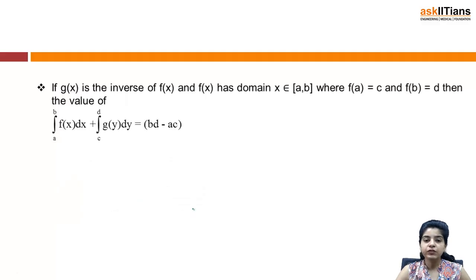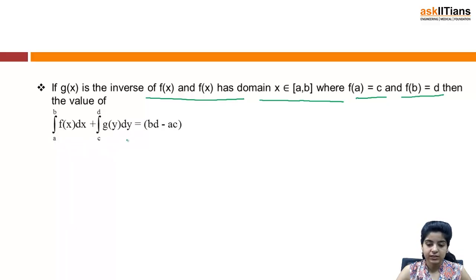Next, if g(x) is the inverse of f(x), and f(x) has domain x belonging to [a, b], where f at a is c and f at b is d, then the integral from a to b of f(x) dx plus the integral from c to d of g(y) dy is equal to bd minus ac.